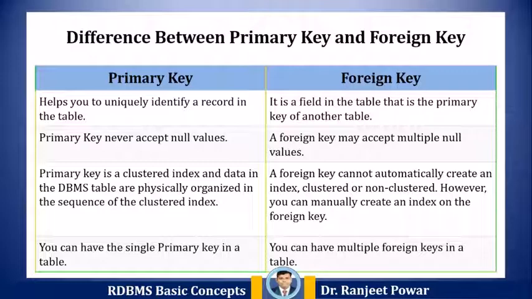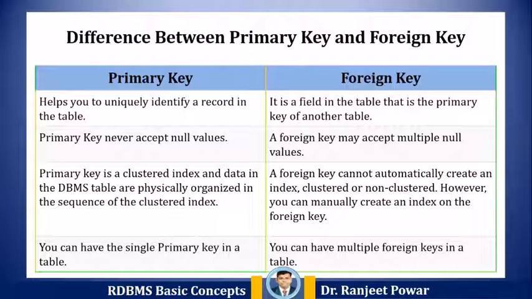Now let's see a comparison between primary key and foreign key. A primary key helps to uniquely identify a record in a table. A foreign key is a field in a table that is the primary key of another table. A primary key never accepts null values, but a foreign key accepts multiple null values.